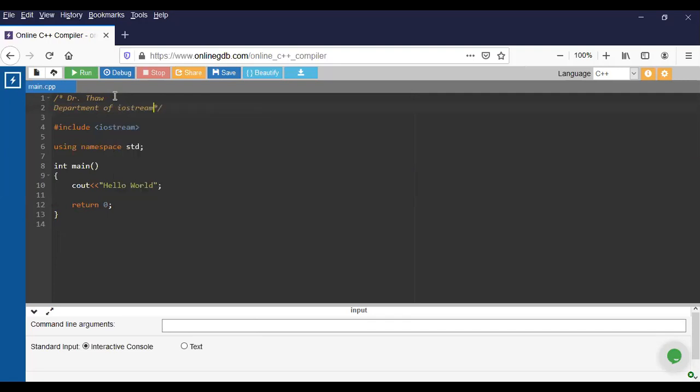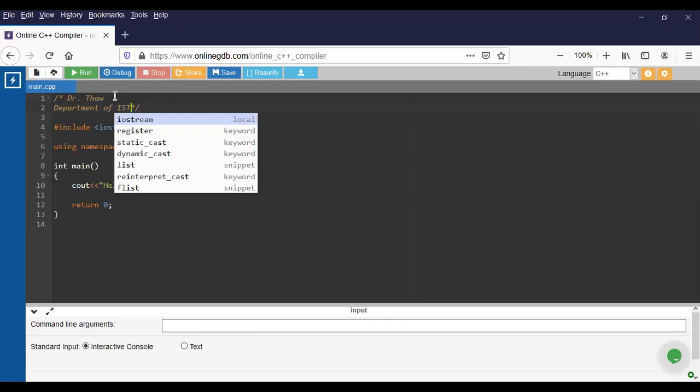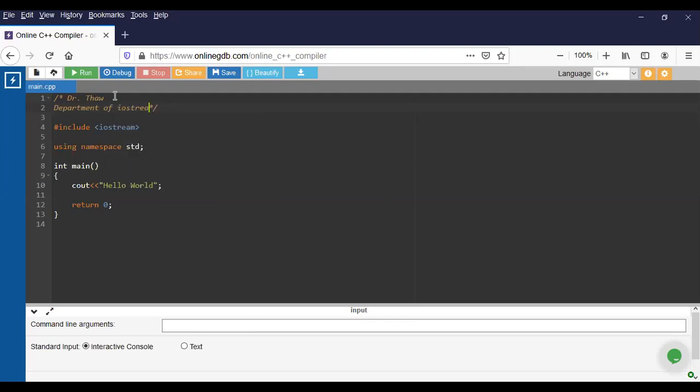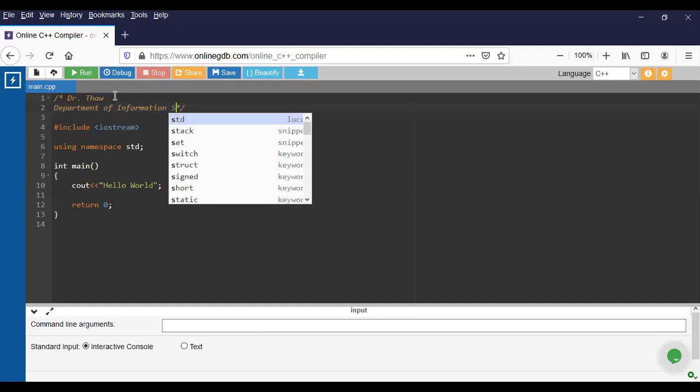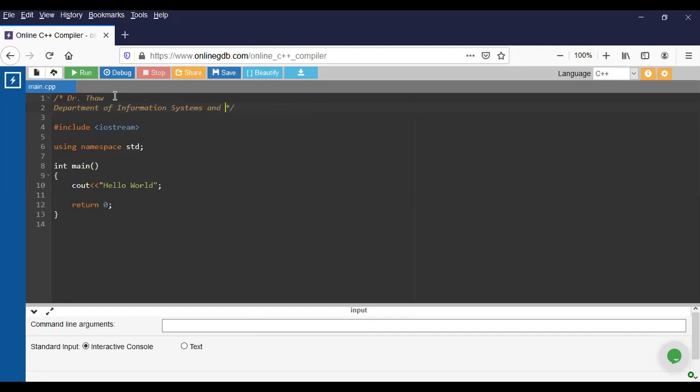Department of IST, which is the Department of Information Systems and Technology. And go down another line.